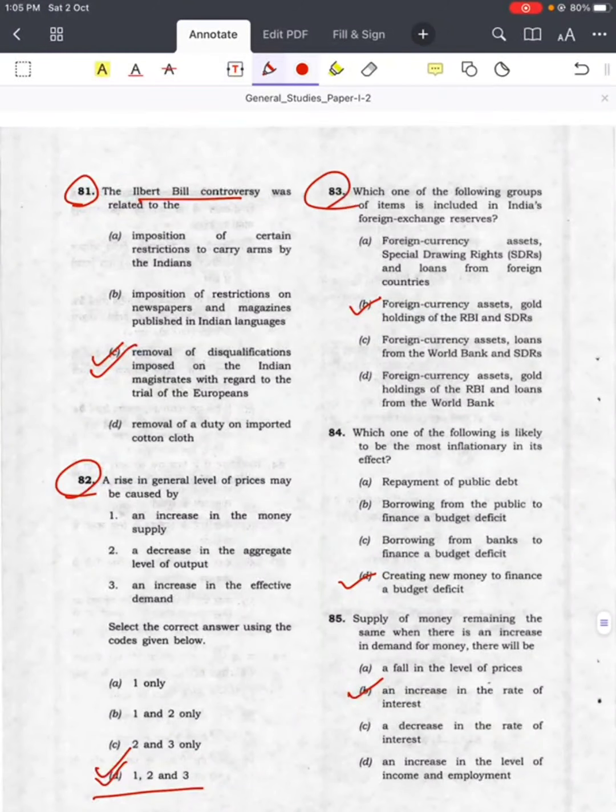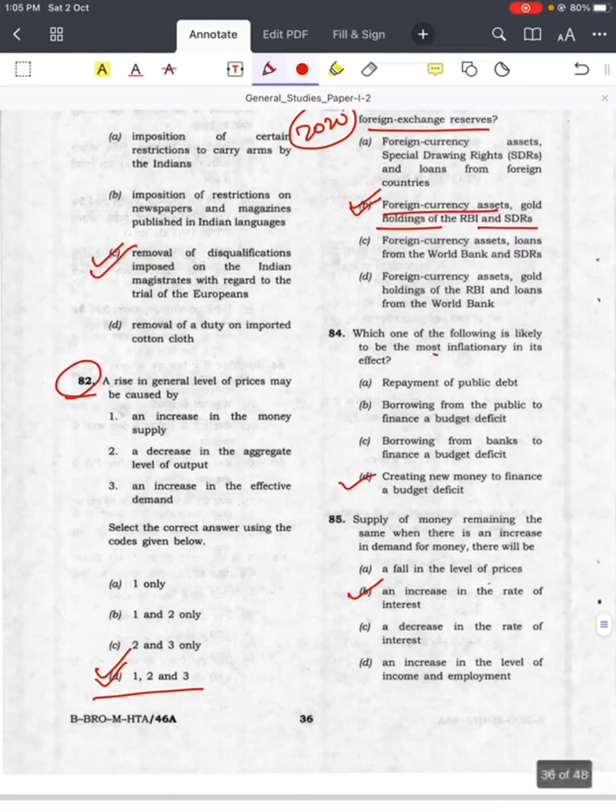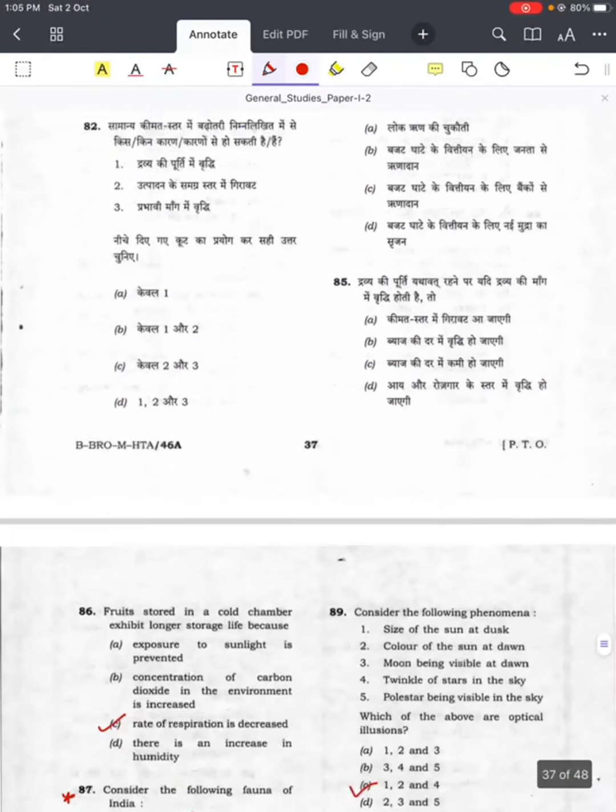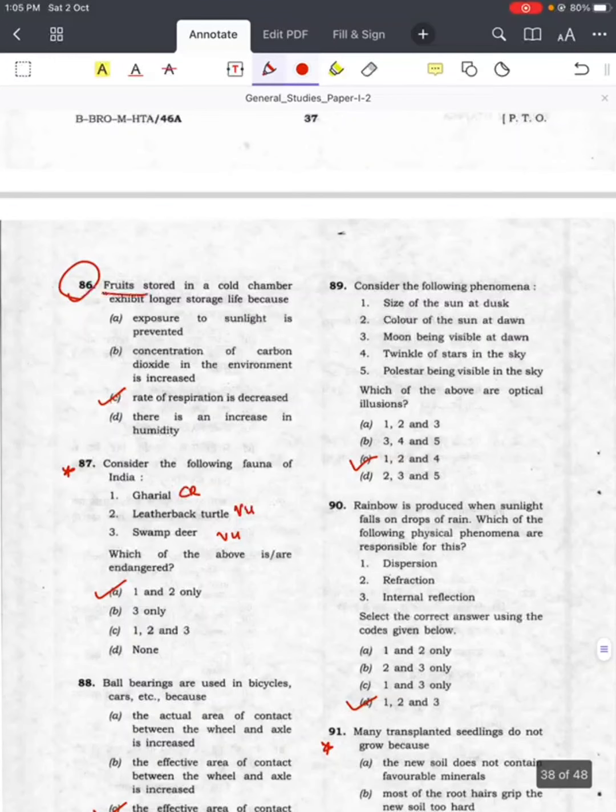Question number 83, foreign exchange reserves, answer is B, foreign currency assets, gold holdings of the RBI and SDR, and similar kind of tranche related question in 2020. Question number 84, inflationary, answer is D, creation of new money to finance budget deficit. Question number 85, supply of money remaining the same, answer is B. Question number 86, fruits, answer is C, rate of respiration is decreased.